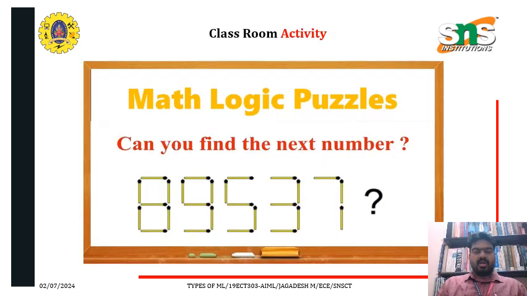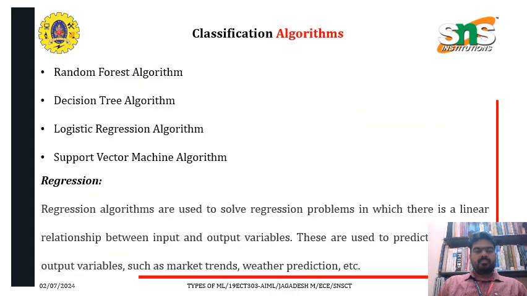Let's have one activity. Find the unknown number after the number 7. There is some hidden logic. Find the logic, discuss with your group members, and find the unknown number. Some algorithms used for classification are the random forest algorithm, decision tree algorithm, logistic regression algorithm, and support vector machine algorithm.